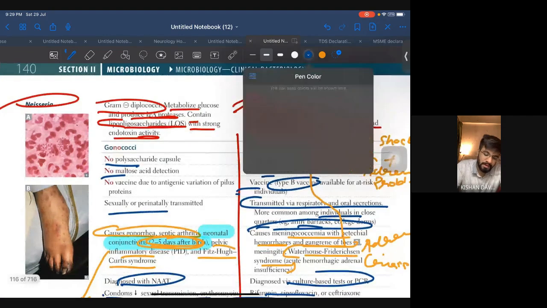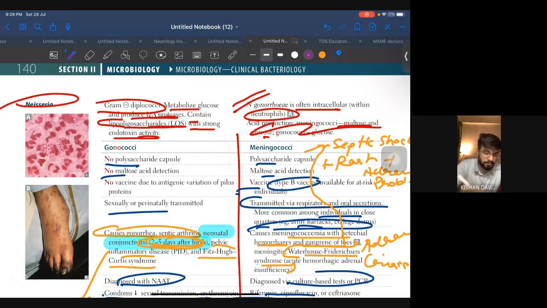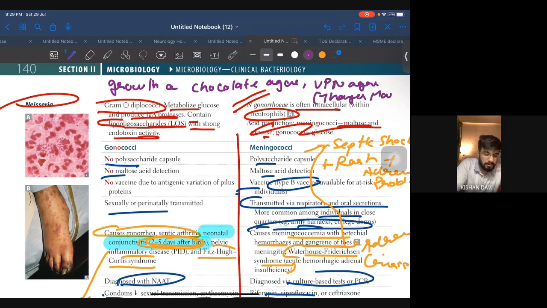Yeah, important point. They have asked in the question, but they have not asked you directly. Let's just see growth on chocolate agar, VP and agar, that is Thayer Martin agar.